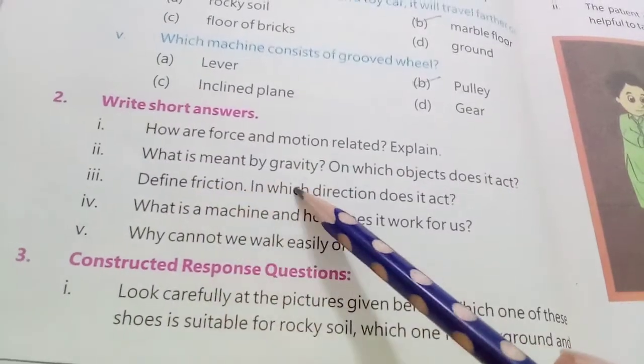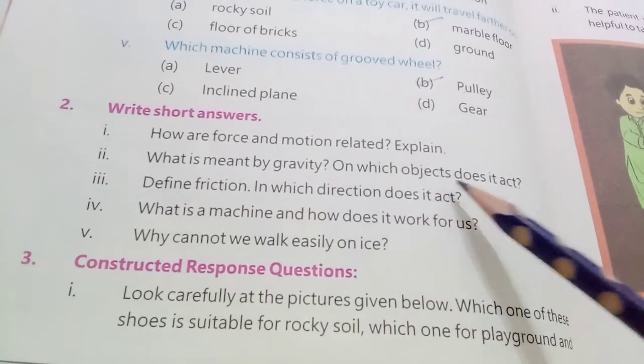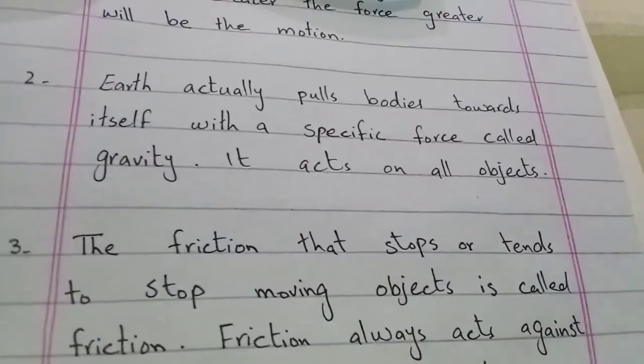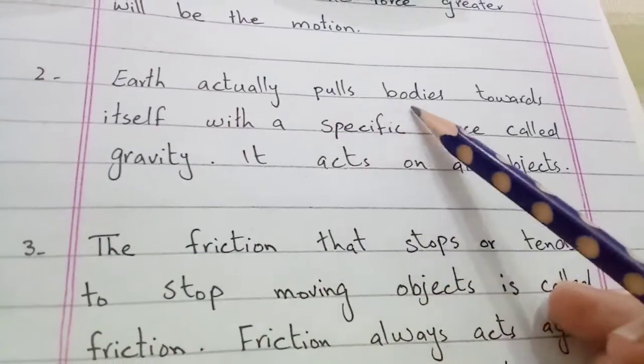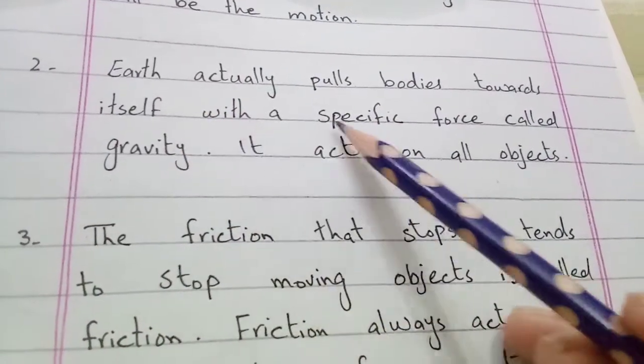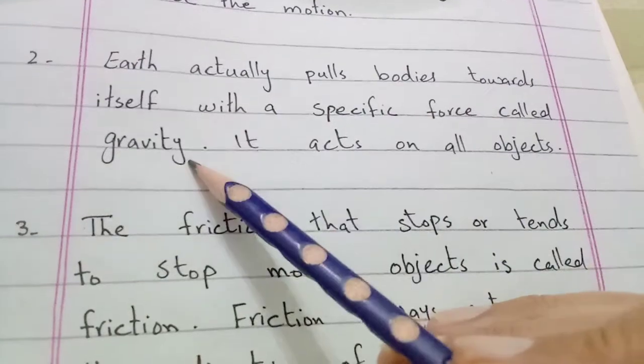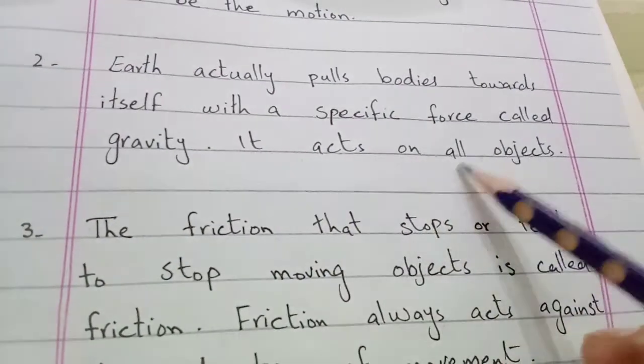What is meant by gravity? On which objects does it act? Earth actually pulls bodies towards itself with a specific force called gravity. It acts on all objects.